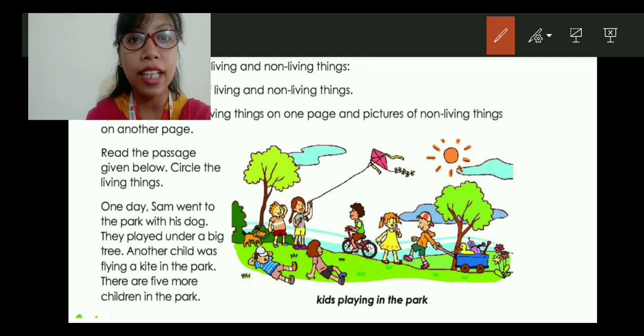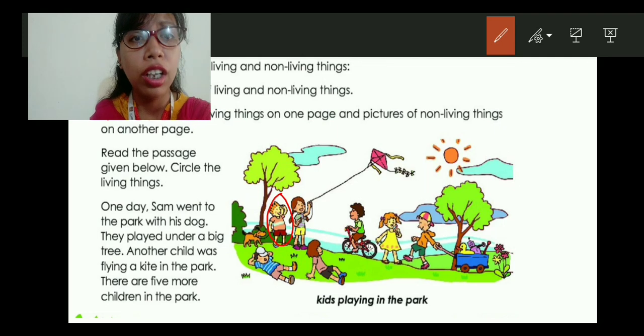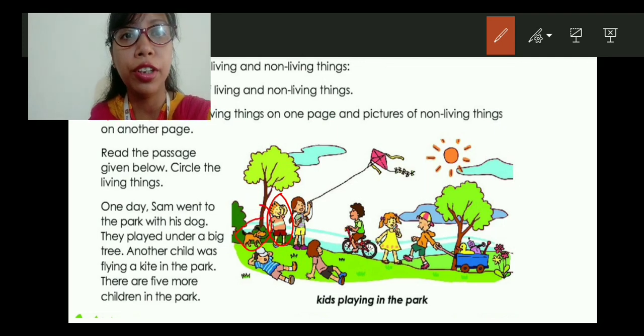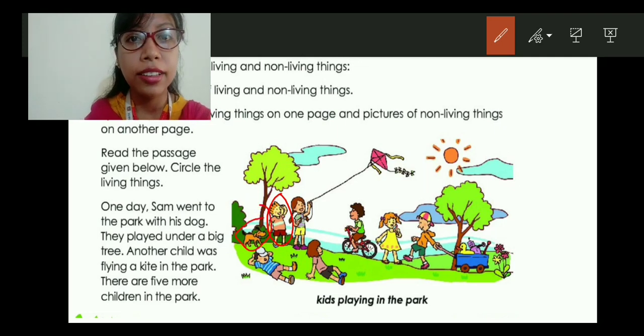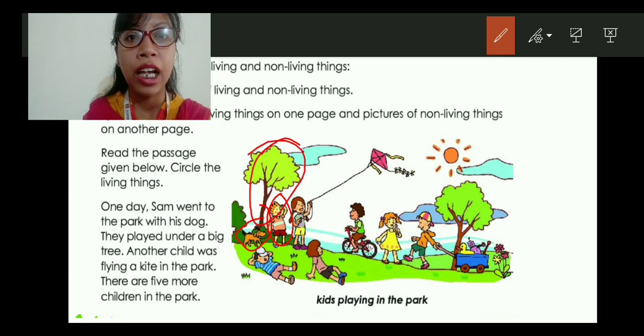One day, Sam went to the park with his dog. So you have to find Sam with his dog. So here is Sam. Sam is a living being. So we are going to circle it. Then what about the dog? The dog is also a living being. So here we are going to circle it. They played under a big tree. So a tree is a living being. So this is a living thing.